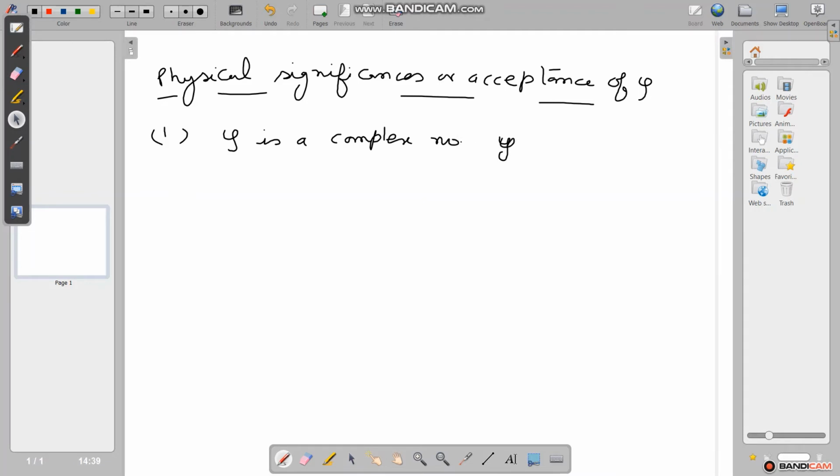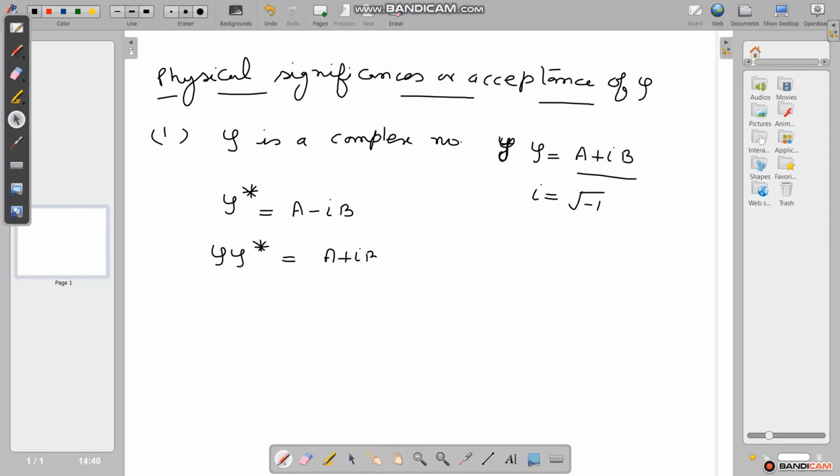We can write psi is equal to a plus ib, where we know that i is the square root of minus 1. And if psi is a plus ib, then psi star should be equal to a minus ib. And psi star psi becomes (a plus ib) into (a minus ib).